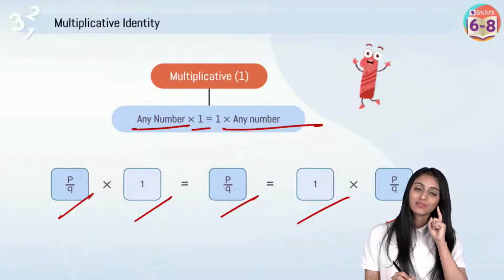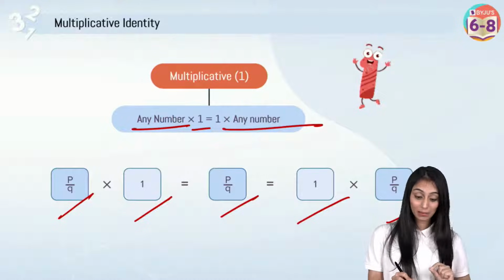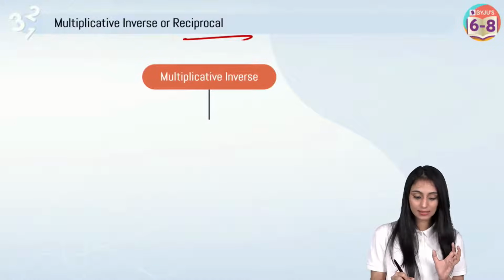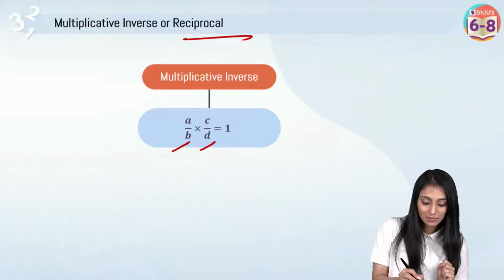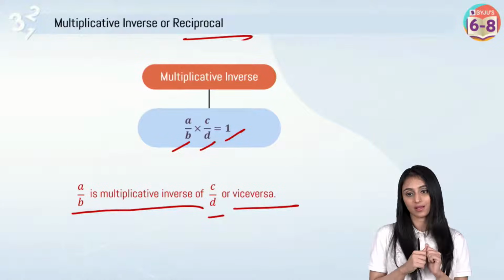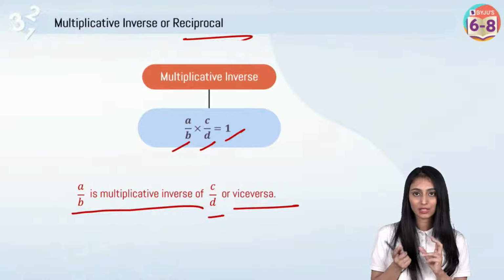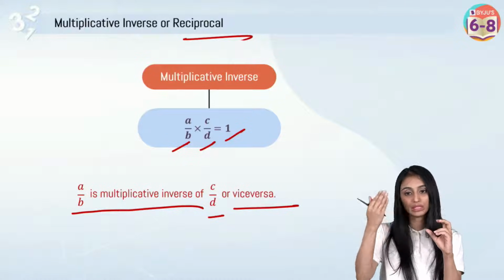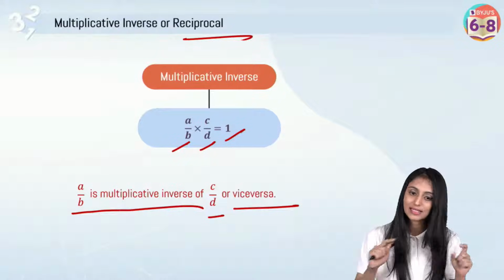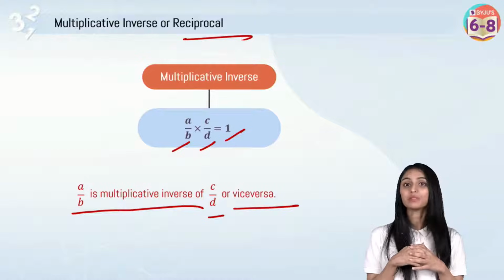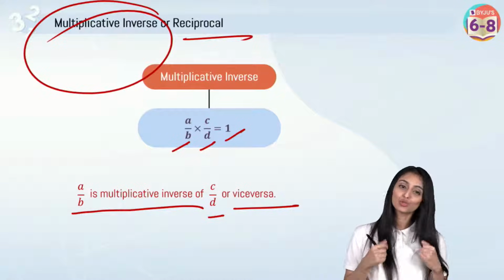Many times I've seen students getting confused between multiplicative identity and multiplicative inverse, right? Multiplicative inverse or reciprocal, it's the same thing. So let's say a by b times c by d is equal to 1, then I can say that a by b is the multiplicative inverse of c by d or vice versa. That means if I'm multiplying two rational numbers and I get the result as 1, then one of them would be the multiplicative inverse of the other one. Yes, it's like a reciprocal. It's an easier way to remember this. But maximum times you would come across this word, multiplicative inverse, so you should know this.